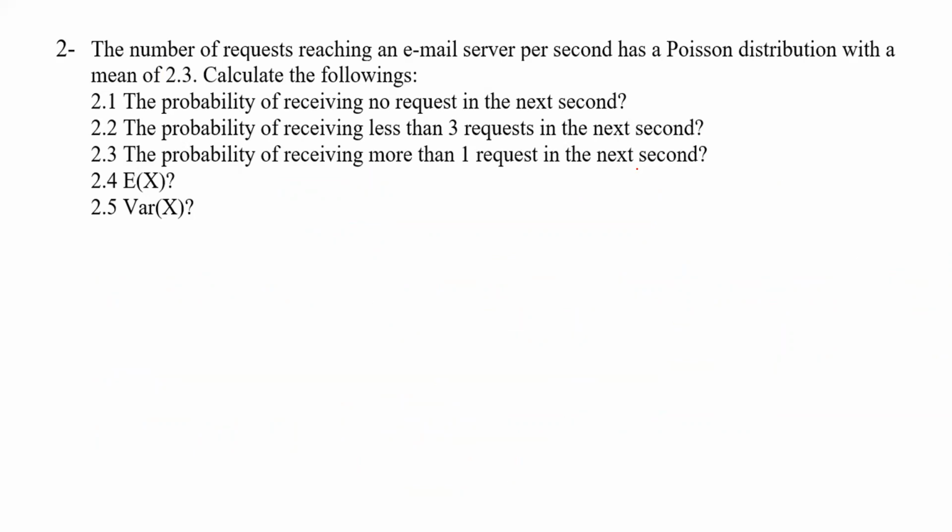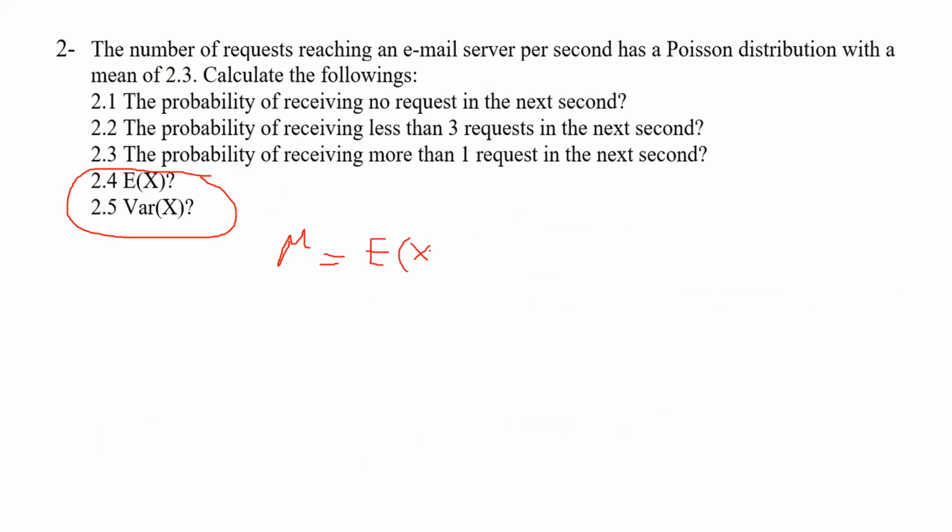Okay, for last ones. For Poisson distribution, it's pretty easy because we know that expected value, which we can show also with mu like this, can be equal to Ex.